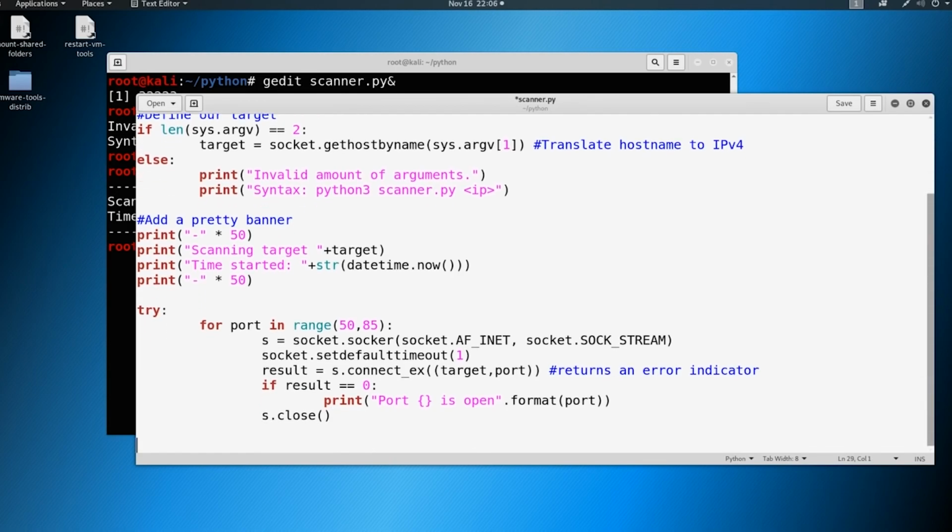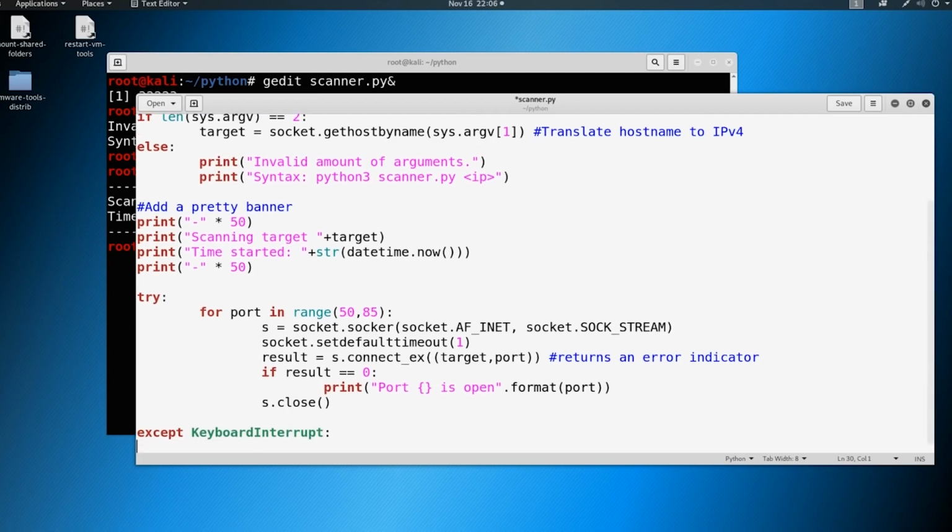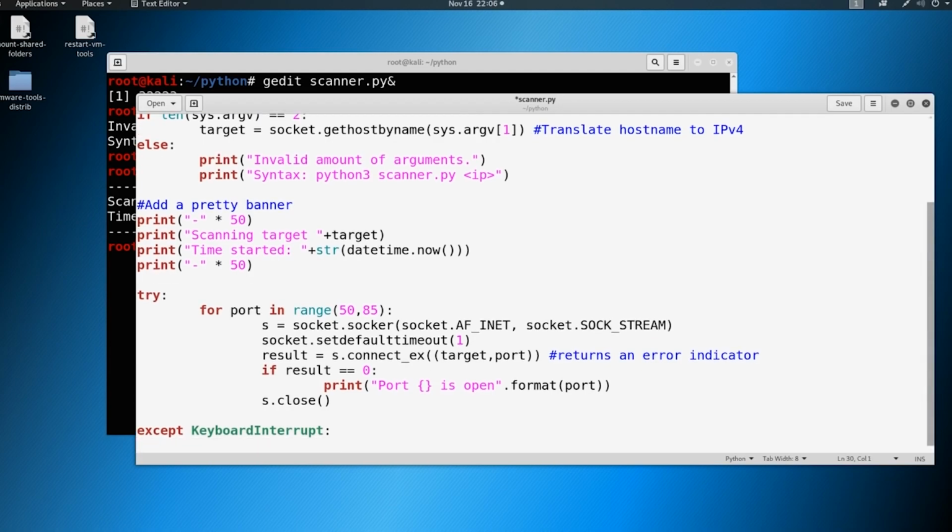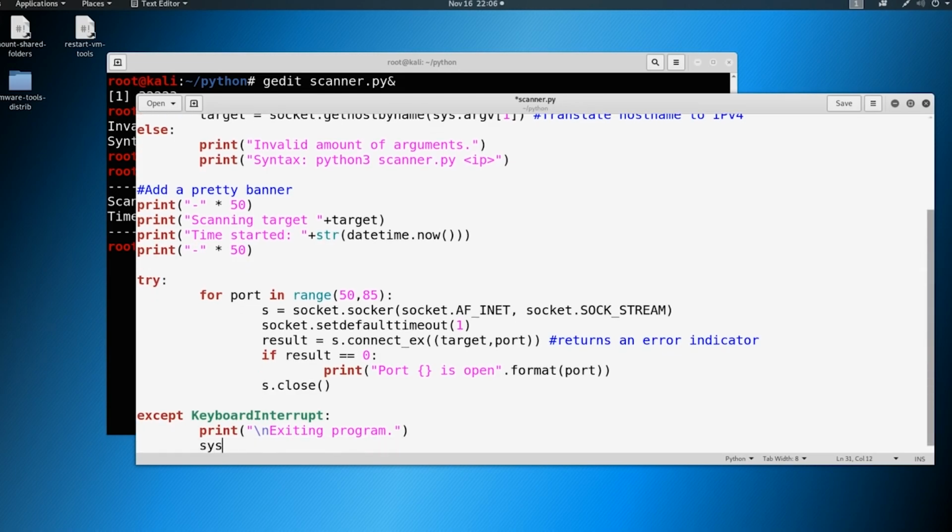Now, we need to throw in a few exceptions to make this code really work. Here's an exception: KeyboardInterrupt. If you've been using Linux for a little bit, you should know Control-C is a keyboard interrupt. If we want to interrupt the scan, we need to define that there is an interruption here. So I'm going to put in something like "exiting program," and when there is a keyboard interrupt, we're going to call sys.exit. That allows for a clean exit.